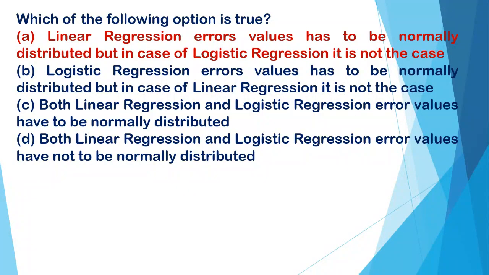A. Both linear regression and logistic regression error values have to be normally distributed. D. Both linear regression and logistic regression error values do not have to be normally distributed. And the correct option is A. Linear regression error values have to be normally distributed, while in the case of logistic regression it is not the case. So A is the correct answer.